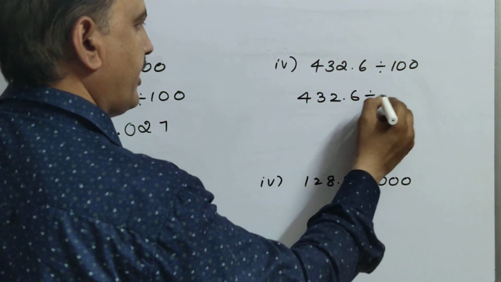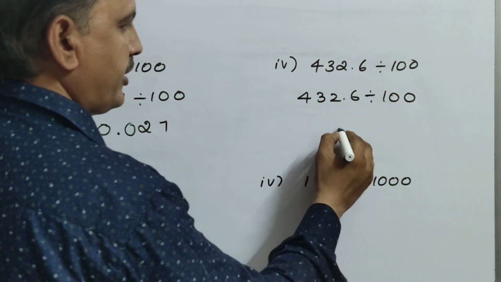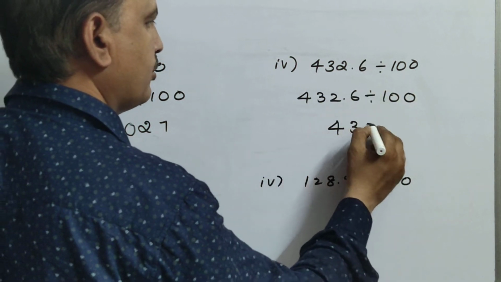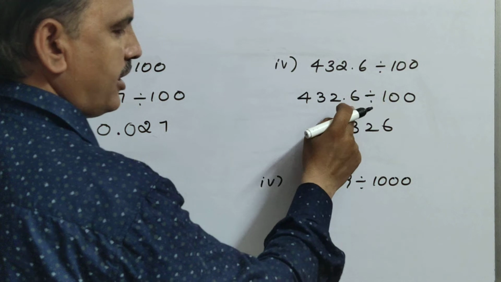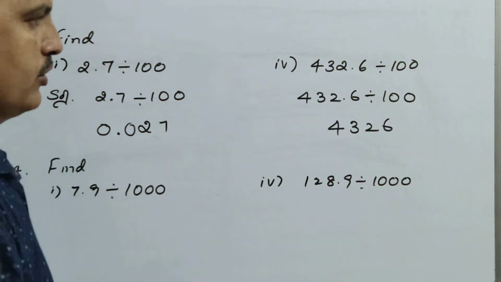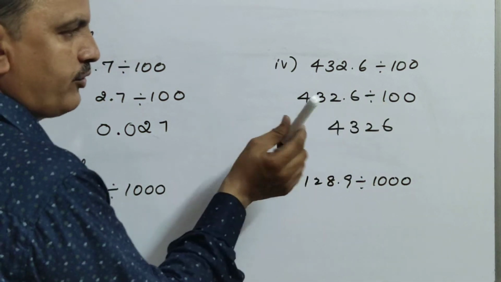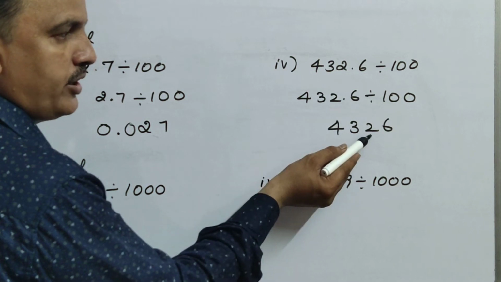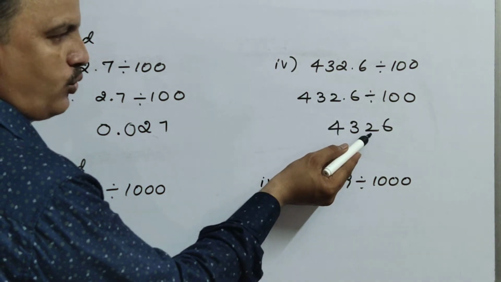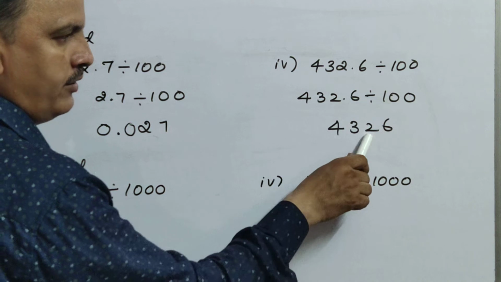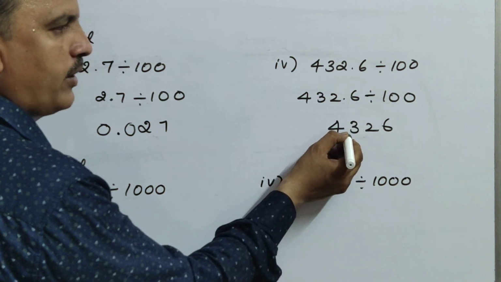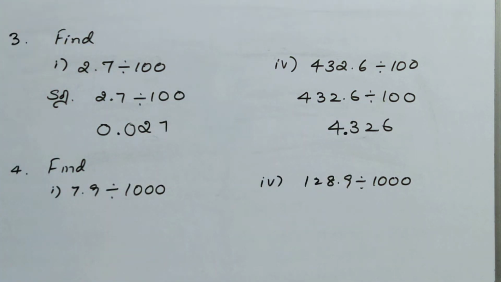Similarly, the fourth question. 432.6 divided by 100. First write 432.6 without the point. Now 2 zeros, but the point started at 2, so from here you have to leave 2 digits. 1, 2. Here you have to place the point. So 4.326.